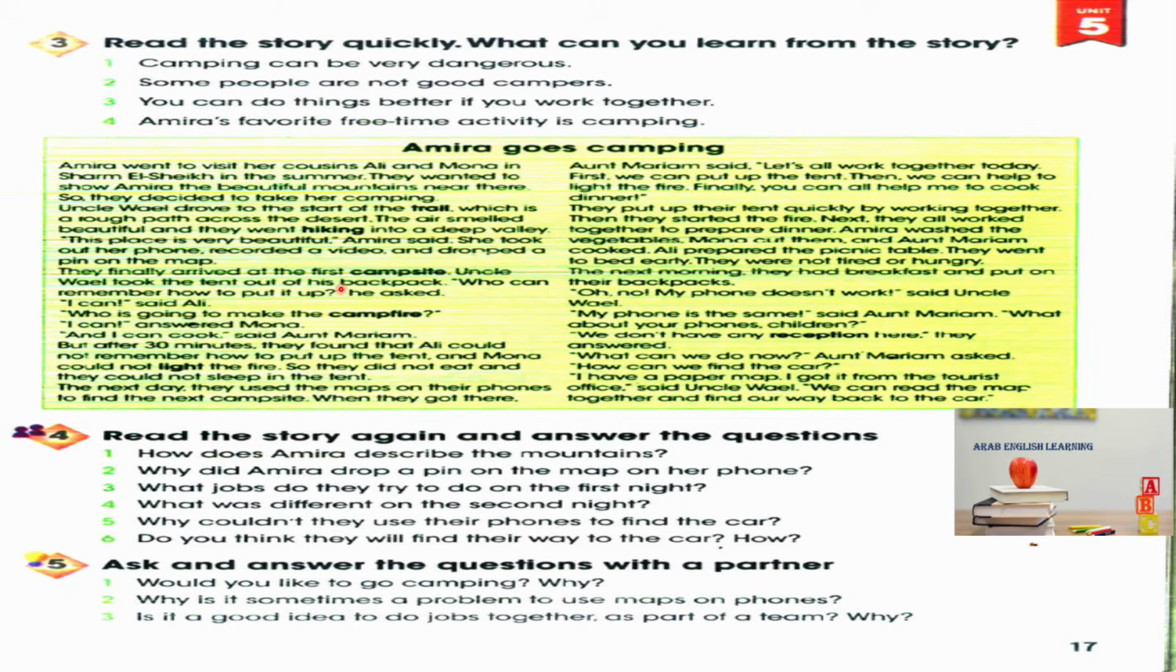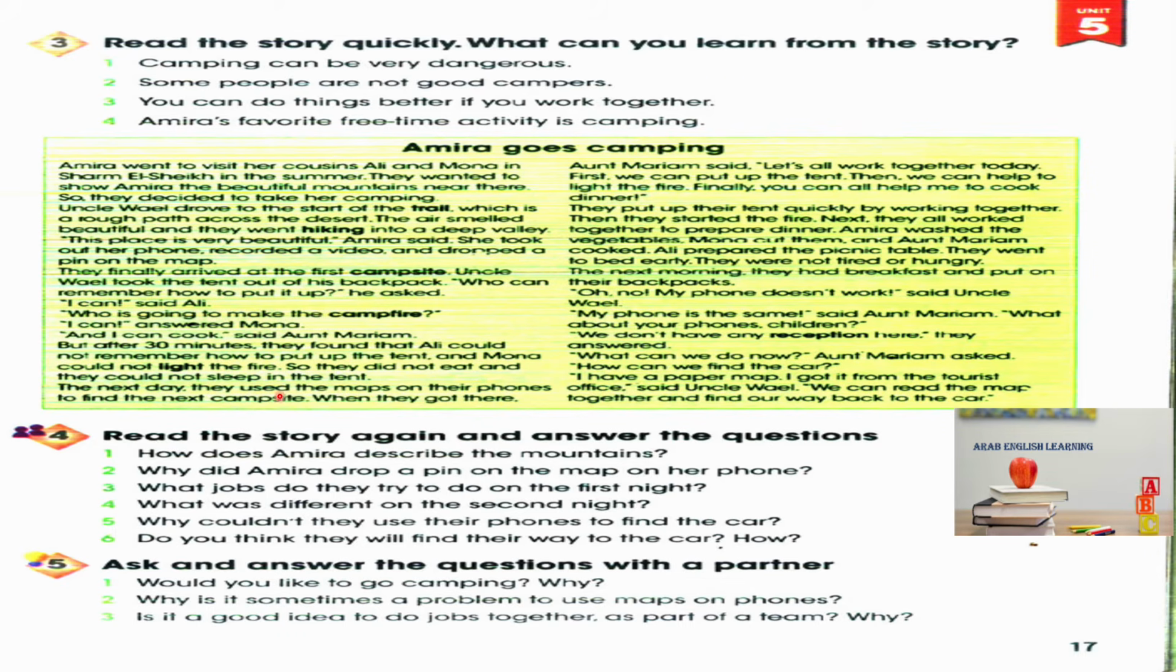They finally arrived at the first campsite. Uncle Wael took the tent out of his backpack. Who can remember how to put it up? He asked. I can, said Ali. Who is going to make the campfire? I can, answered Mona. And I can cook, said Aunt Mariam. But after 30 minutes, they found that Ali could not remember how to put up the tent, and Mona could not light the fire. So they did not eat, and they could not sleep in the tent.